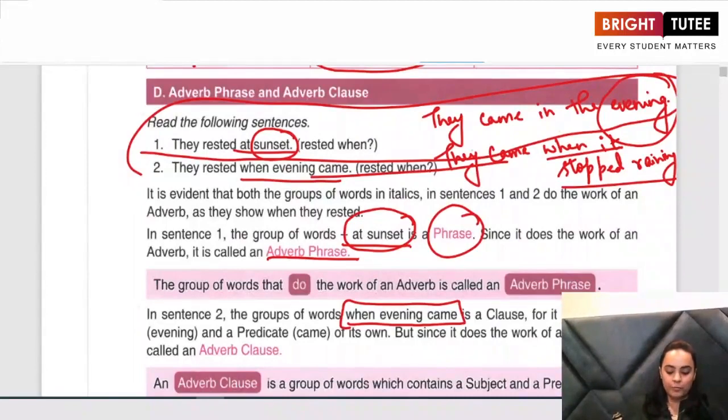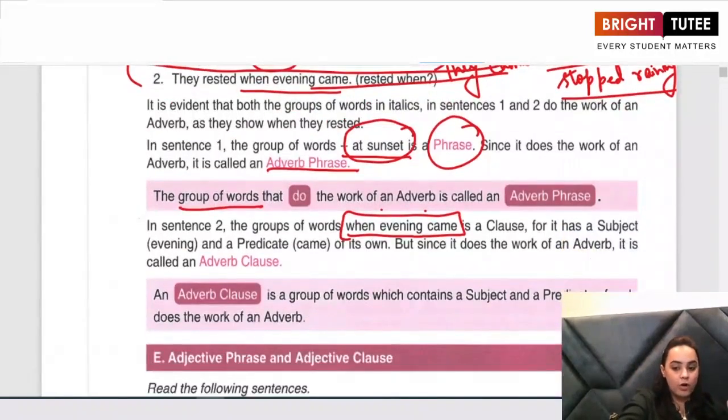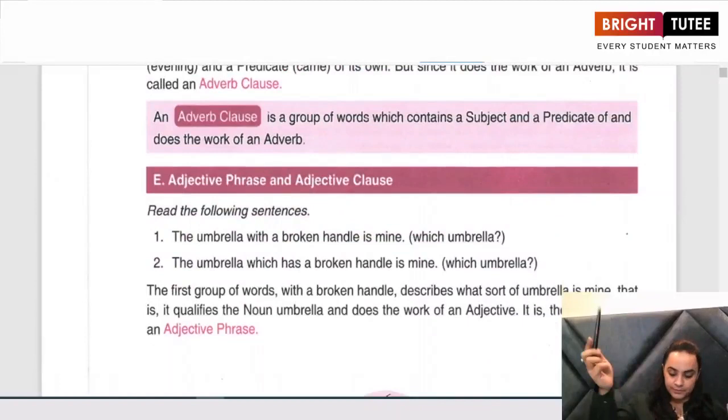So the group of words that does the work of an adverb is called an adverb phrase. A phrase is again a group of words. So a group of words that does the work of an adverb is an adverb phrase. And what is an adverb clause? An adverb clause is a group of words which has a subject, it has a predicate, and it does the work of an adverb.